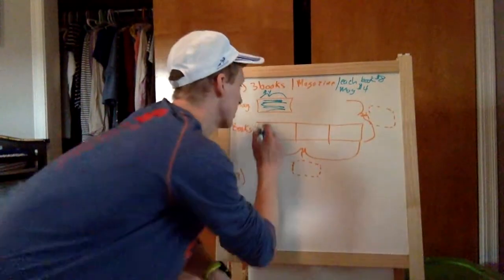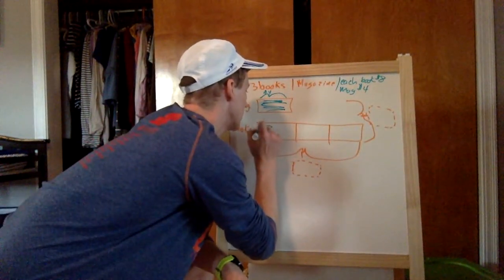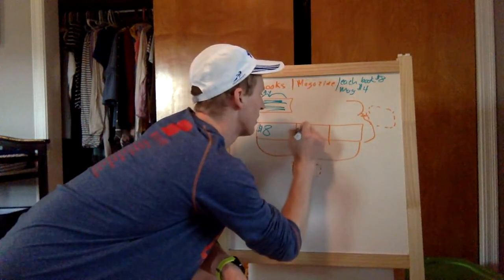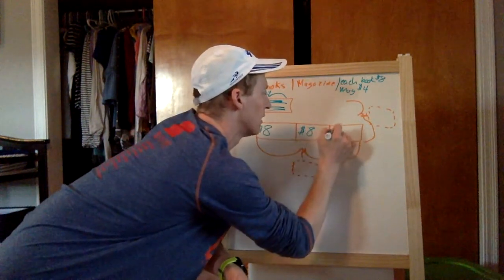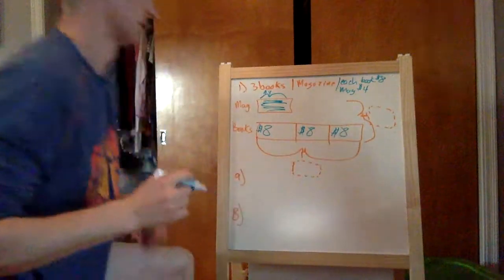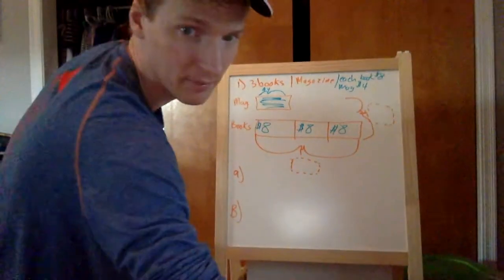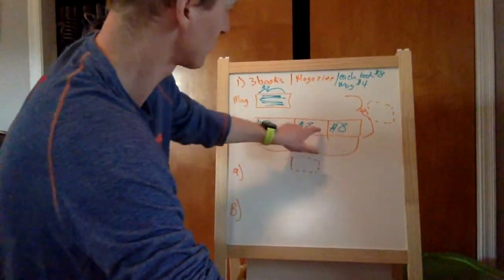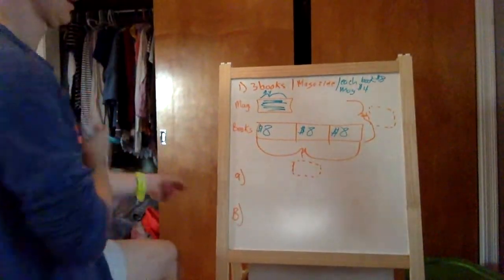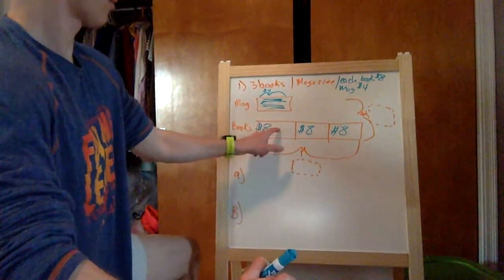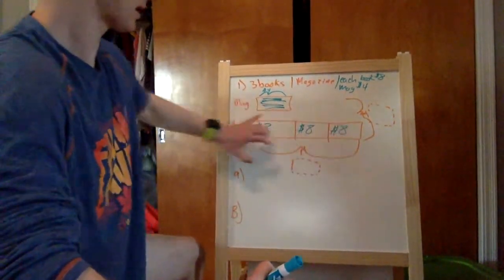$8. Now this is a group of 8. This is a group of 8. This is a group of 8. Okay? 3 groups of 8. Let's try to figure out what 2 numbers we multiply to get this.